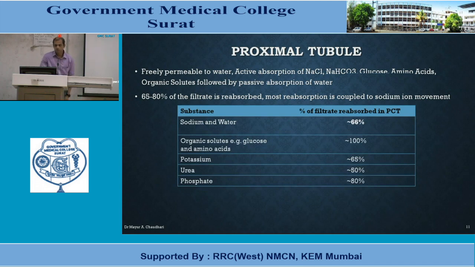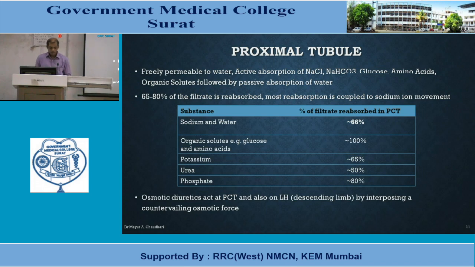If we see the percentage of filtrate reabsorbed in proximal convoluted tubules, 66% of sodium and water is reabsorbed in proximal convoluted tubules. Organic solutes like glucose and amino acids are 100% reabsorbed. Potassium ion 65%, urea 50%, and phosphate 80%. So this much portion is again reabsorbed in the proximal convoluted tubule. Osmotic diuretics act at the proximal convoluted tubule as well as on the loop of Henle, especially the descending limb, by interposing a countervailing osmotic force.